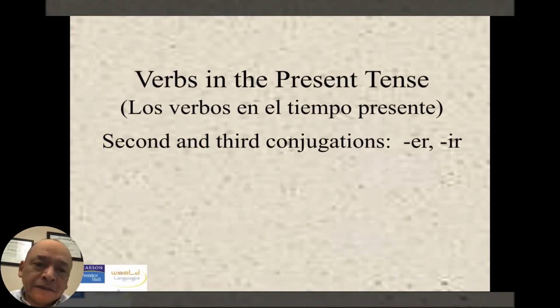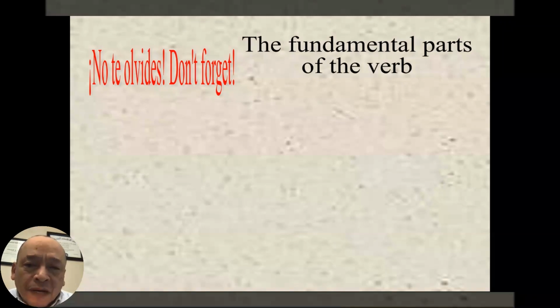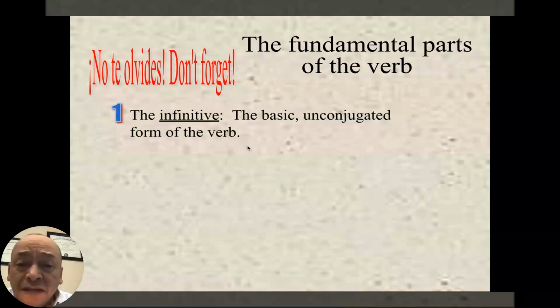Today we're going to learn about conjugating AR and ER verbs. Don't forget that first, the infinitive base is the unconjugated form of the verb.